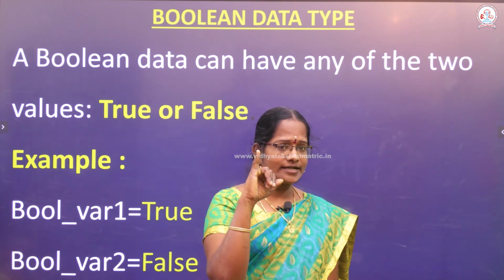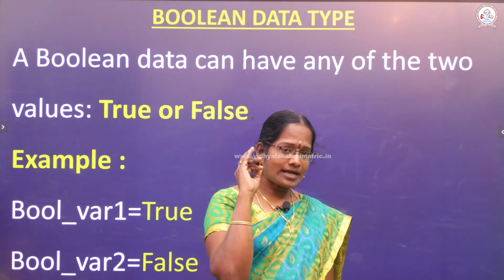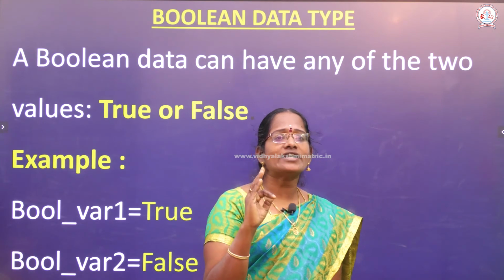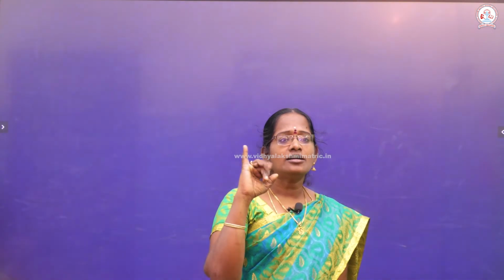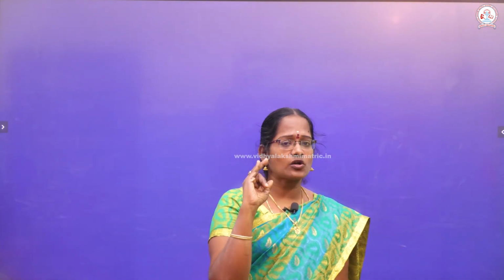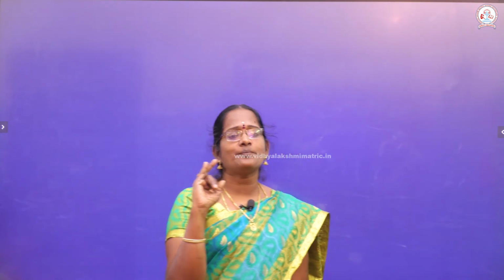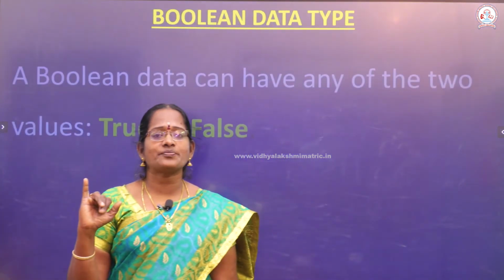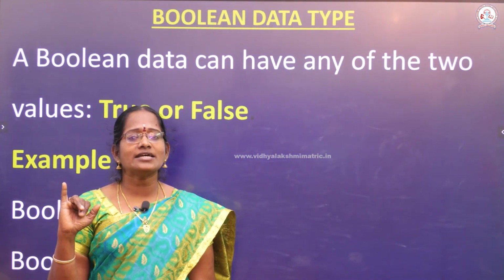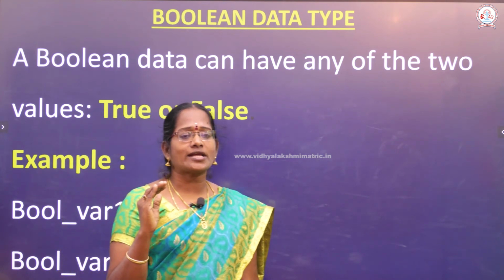Already we know the Boolean data type and the string data type, and again the numerical data types. Different types of data types: string, numbers, and the numbers are called numeric. Another one is the string data type, where each and every character is enclosed in single quotes, double quotes or triple quotes. That is called a string data type.